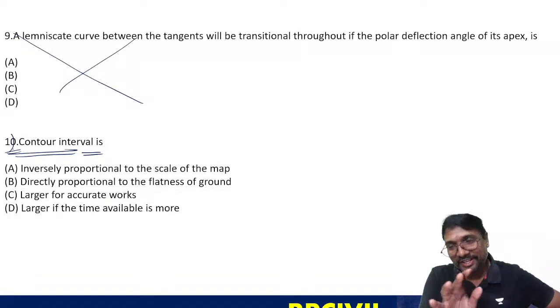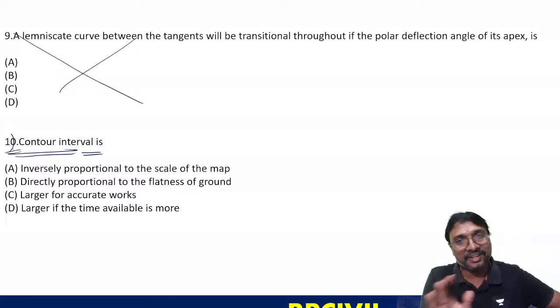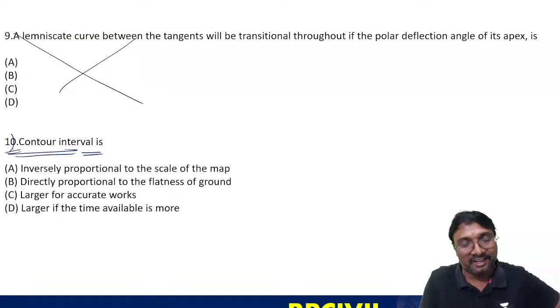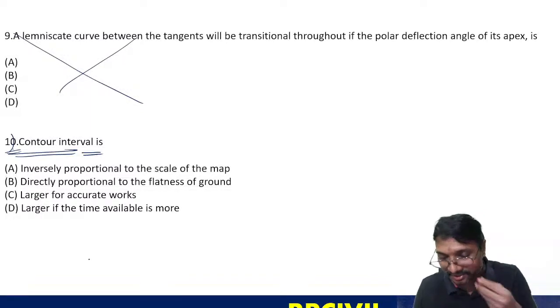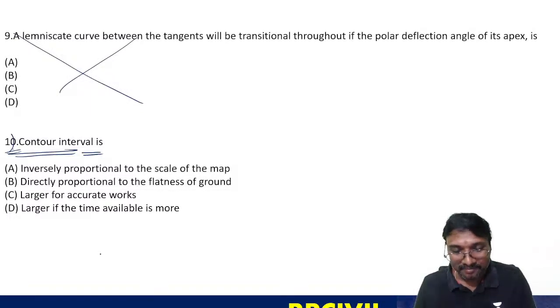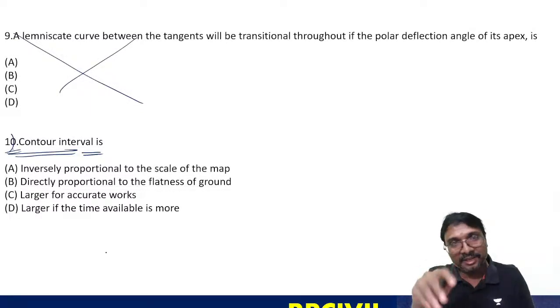Actually, those options were typed in white color, so they were copied while copy-pasting, and I could not access them. They are not shown. If I select them and highlight them, then they are visible. Okay, let it be. 10th question, try to answer.